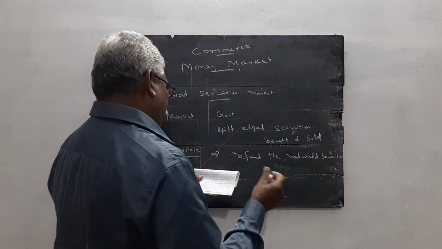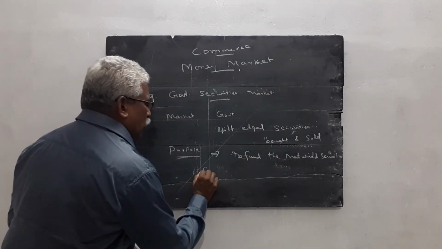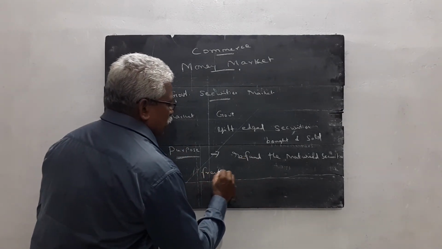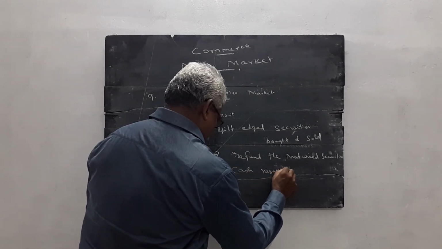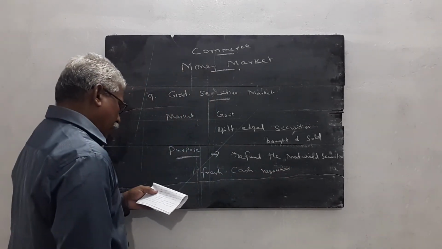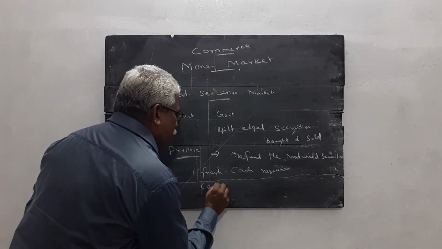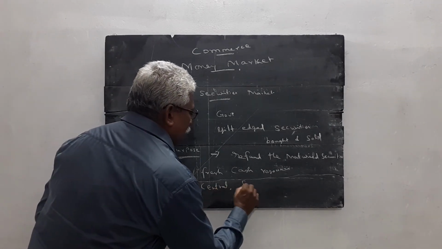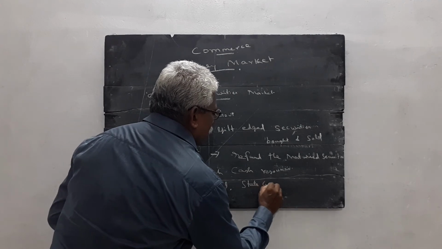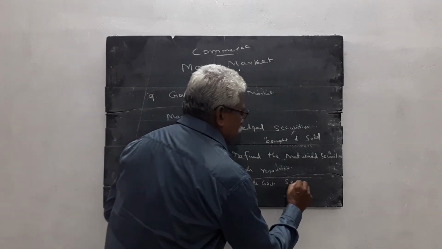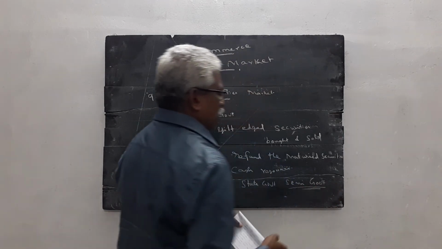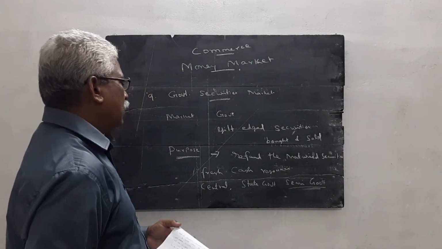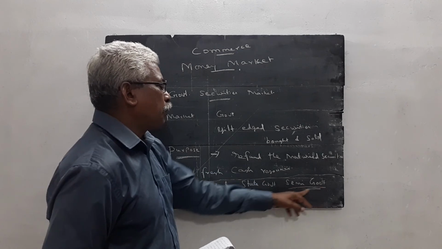These are fresh cash resources raised by the central government, state government, and semi-government. Semi-government means corporations or port trusts. These all come under the category of semi-government.